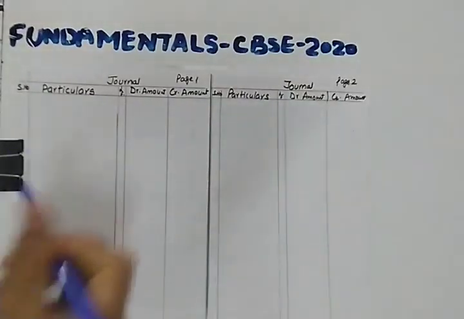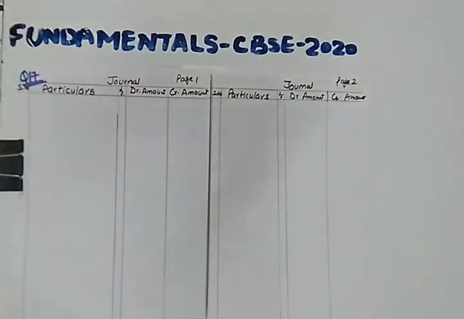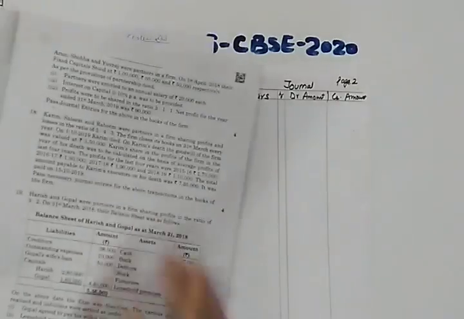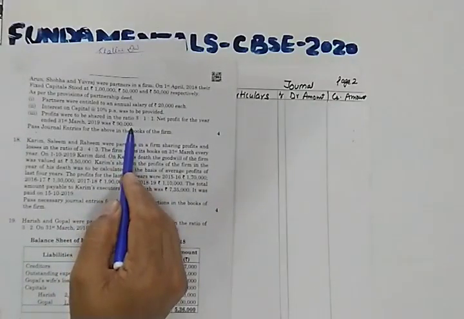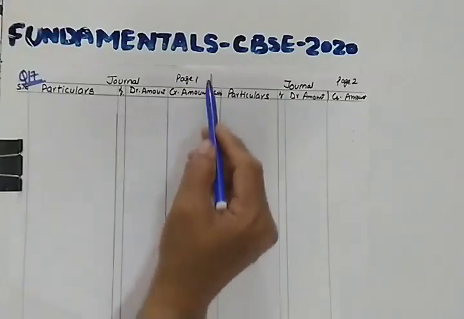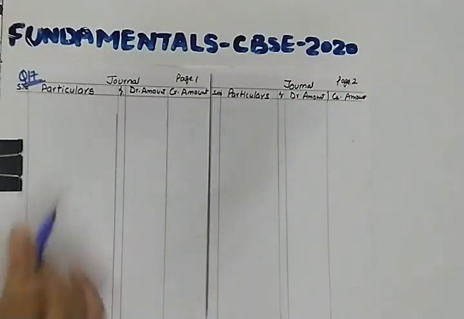This is given in the option. So this is also question number 17, set 2, and it is given in the option. So what will be the first journal entry which you are required to pass? The first journal entry will be related to transfer of profit to the profit and loss appropriation account. So let us do it. I have divided this page into two parts. This is my page 1 and this is my page 2.